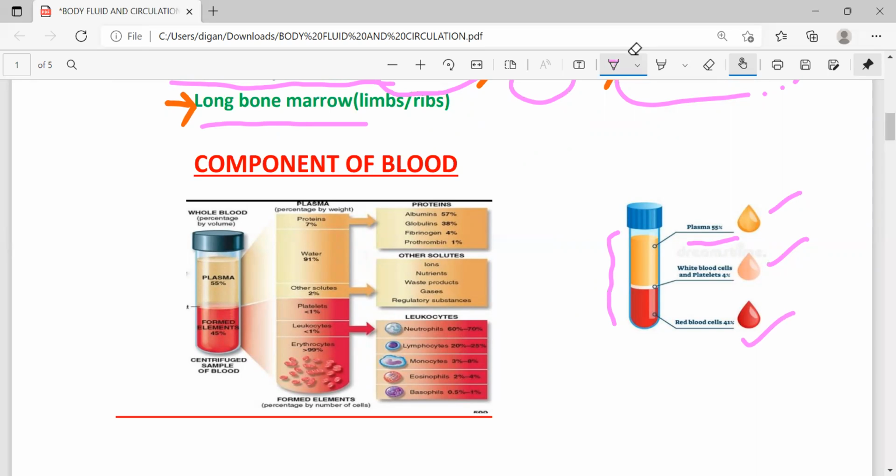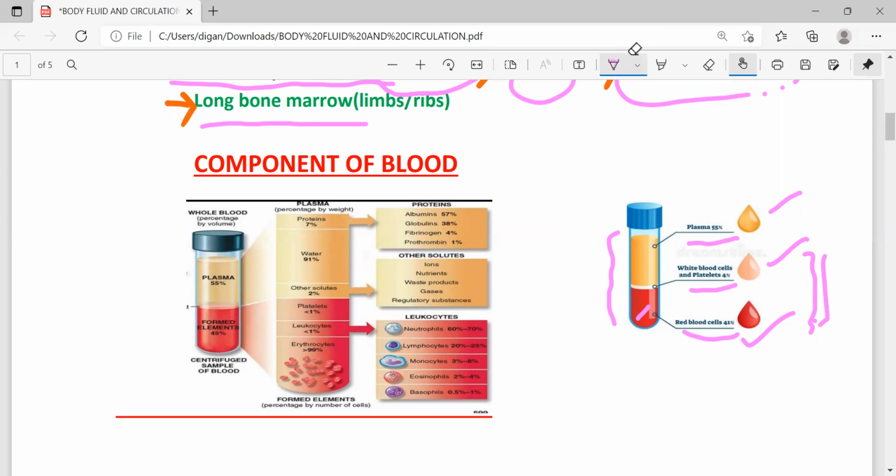Always remember the lowermost 2 layers, this transparent layer and this red layer. These 2 layers together are known as formed elements, and they are known as blood cells also. The plasma portion is only liquid, and WBC, platelets, and red blood cells together are known as formed elements, and they are known as blood cells also.